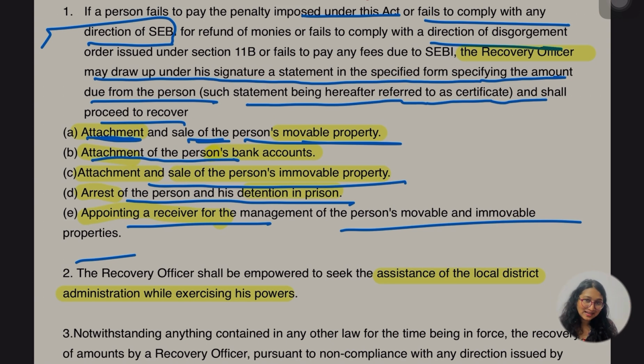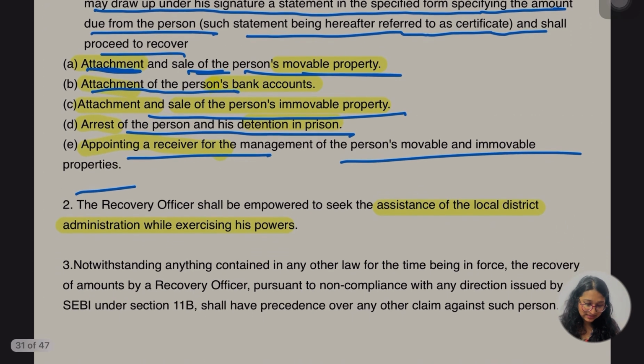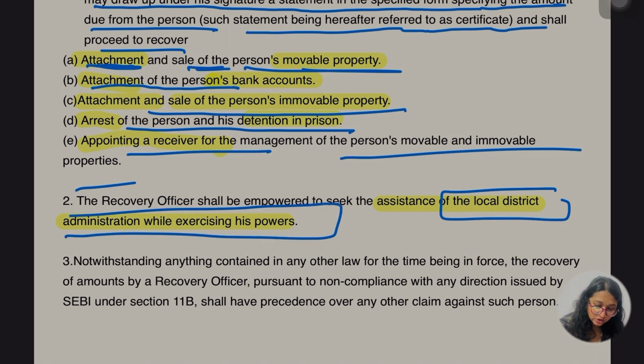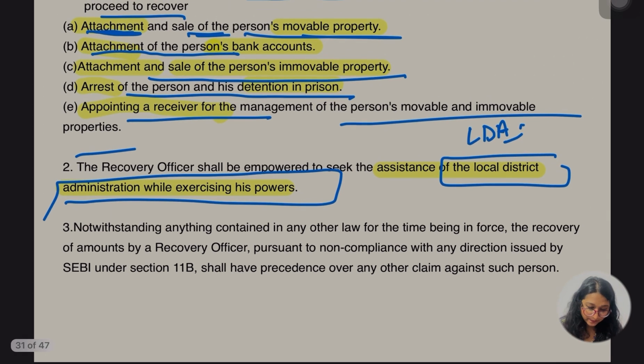Okay, and then last, to appoint any of the receivers to manage the person's movable and immovable properties. So here the recovery officer is empowered to seek the assistance of whom? Assistance of the local district administration while exercising these powers. So you have to take the assistance of the local district administration. Let me write LDA. Okay, this much is clear. Hope this was clear.